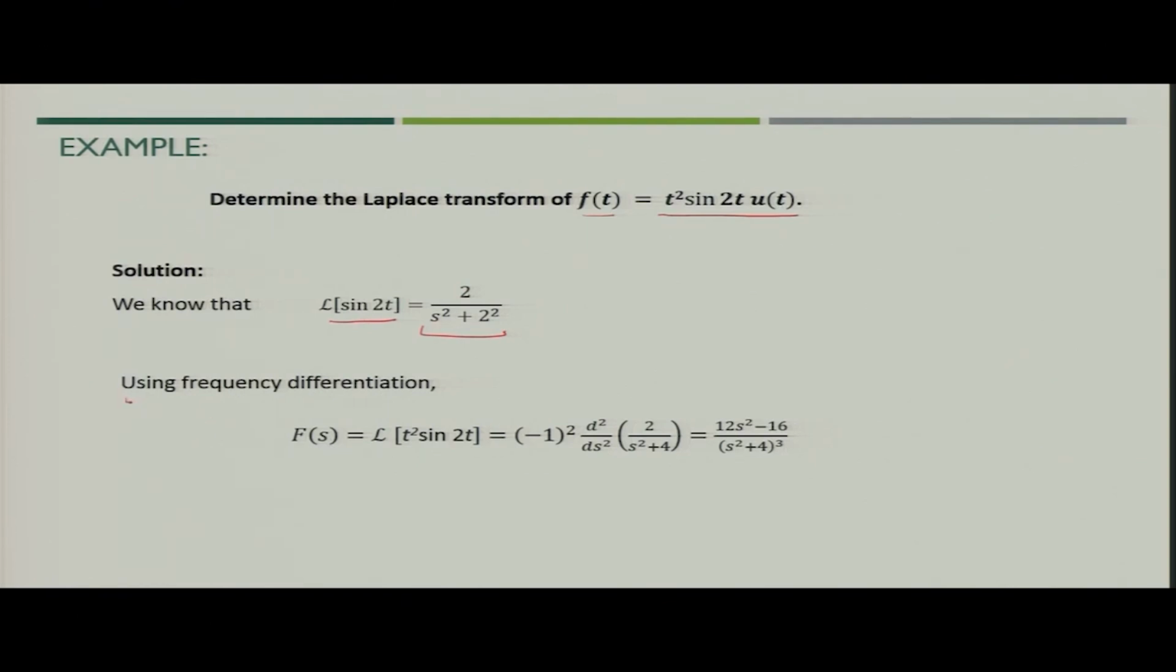Now, what do you have to do? You have to use frequency differentiation, because you have a t square term. So, you have to double differentiate this particular term, that is 2 upon s square plus 4, and then multiply by minus 1 whole square, and then when you simplify you will get the Laplace transform of t square sin 2t, and what we get is 12 s square minus 16 upon s square plus 4 whole cube.